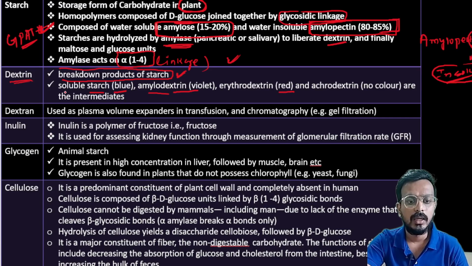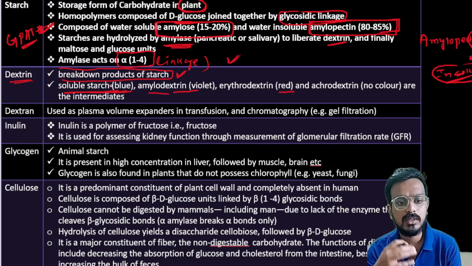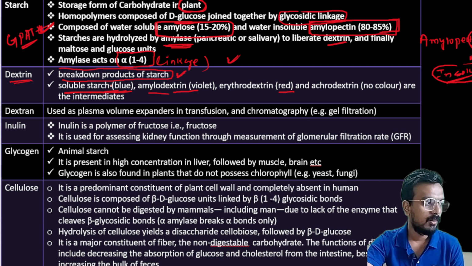Soluble starch is an intermediate of dextrin, a part of the breakdown of starch. The intermediates are soluble starch, violet amylodextrin, erythrodextrin, and achrodextrin.